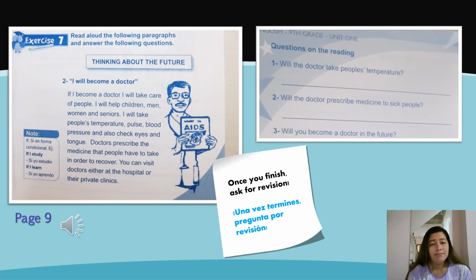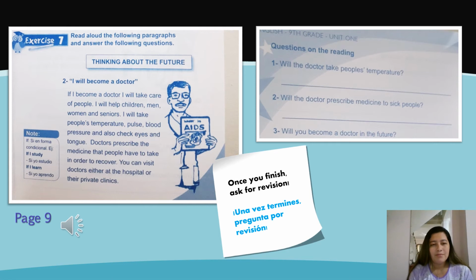Exercise 7. We have in here these paragraphs. We are going to listen. These are gonna be short paragraphs about thinking about the future. Also, if you notice in here, we have questions on the reading. For this reading, we have 3 questions. Para esta lectura tenemos 3 preguntas que luego de escuchar, leer, vas a responder. Now, let's listen.